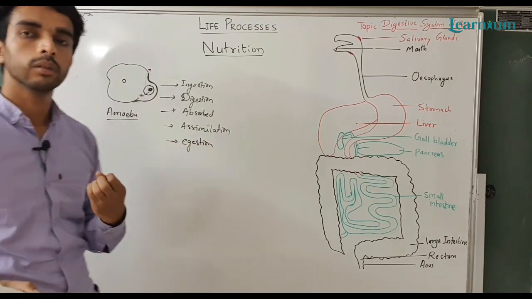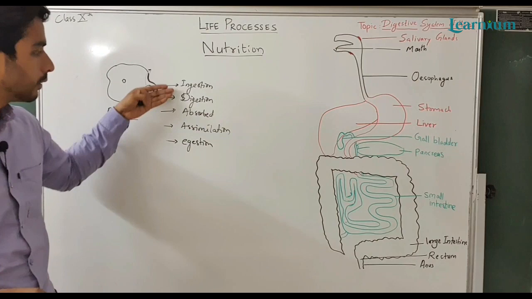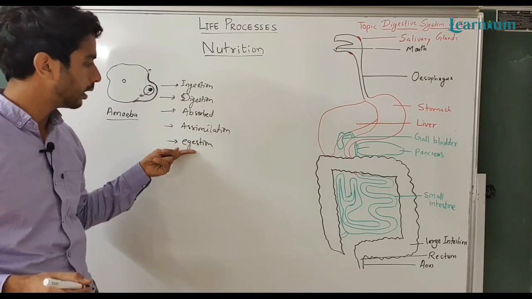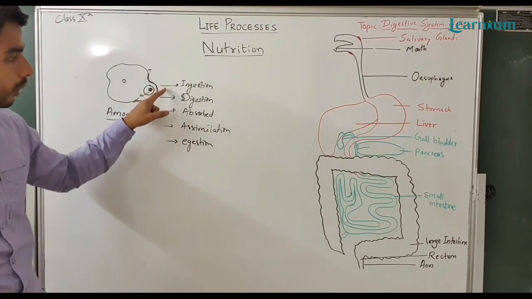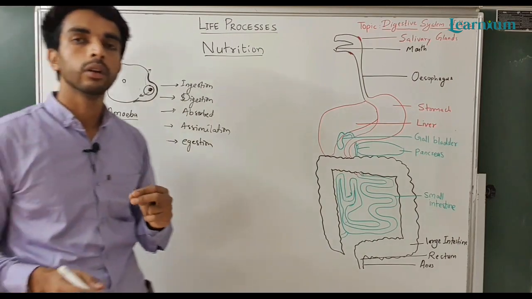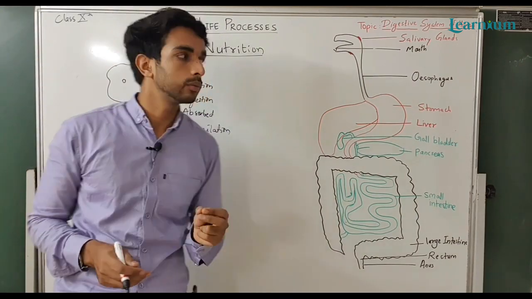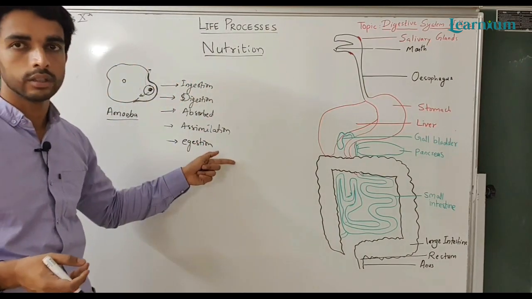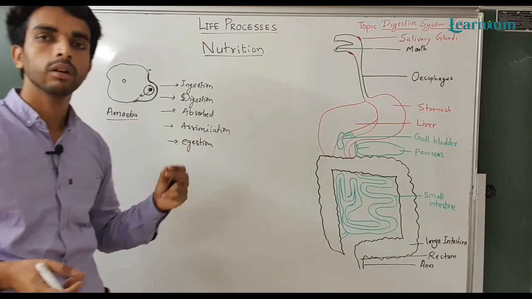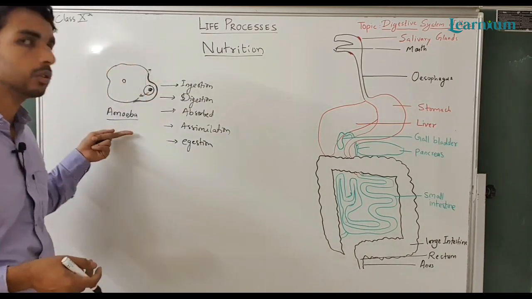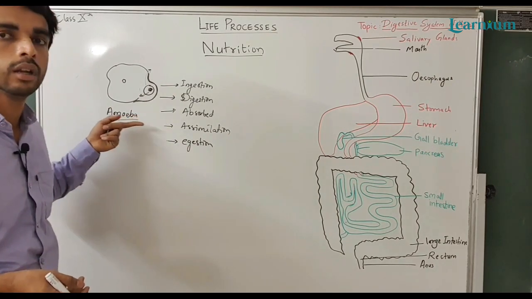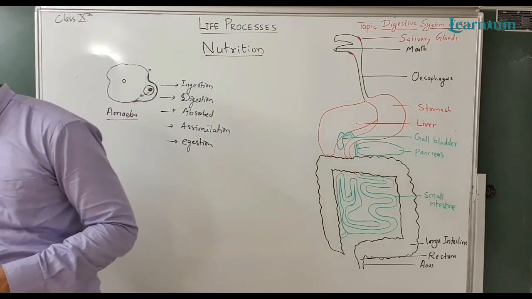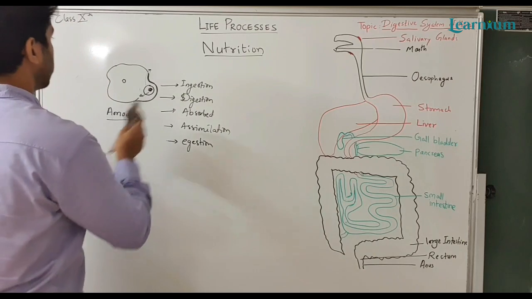So in the Holozoic mode of nutrition, these 5 steps are there: first ingestion, second digestion, absorption, assimilation and egestion. These 5 steps are common in all Holozoic organisms. The organisms which show Holozoic nutrition will show these 5 stages, either unicellular or multicellular organisms. So this is all about nutrition in amoeba. Now we will move towards nutrition in human beings, or the digestive system of human beings.